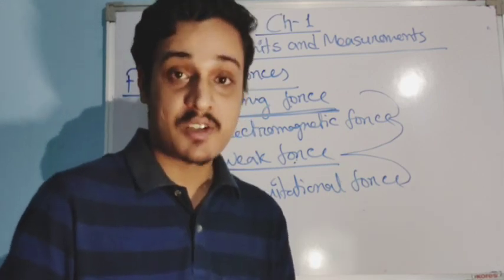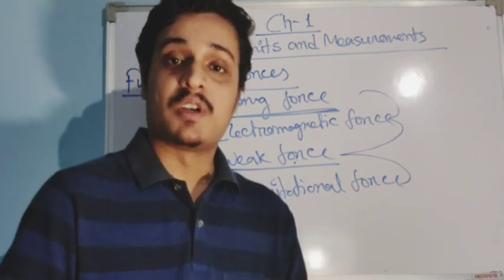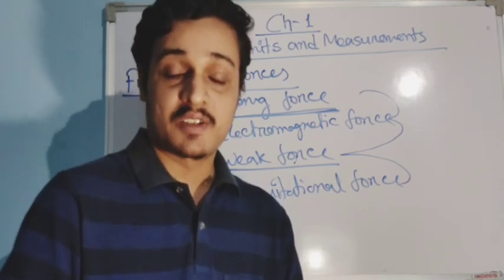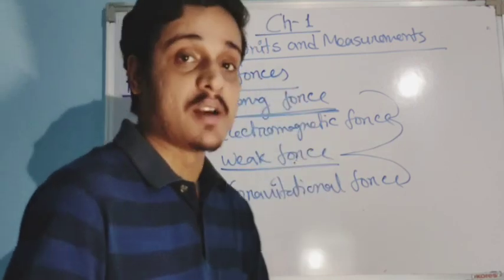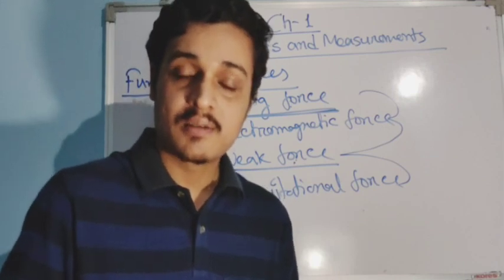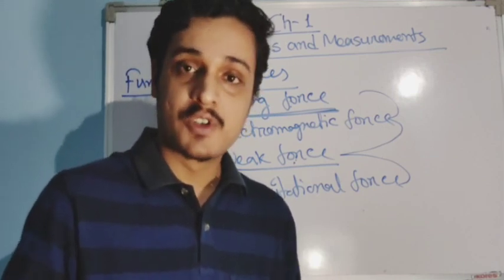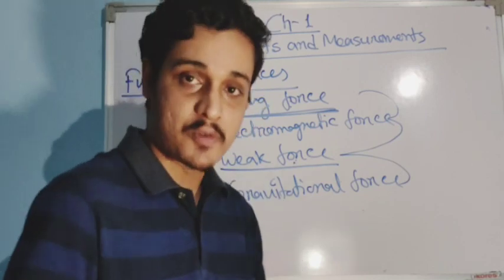But it is very interesting to know that the gravitational force is the weakest force in the universe. So where does this strong force lie? Since it is very strong, we should have seen it, visualized it, or experienced it. So where is that strong force?